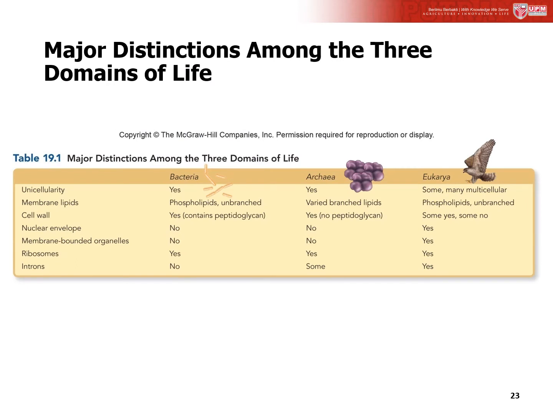Alright students, you can refer to this table in your textbook page 341 to know the major distinctions among the three domains of life.